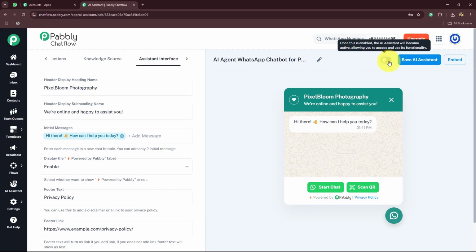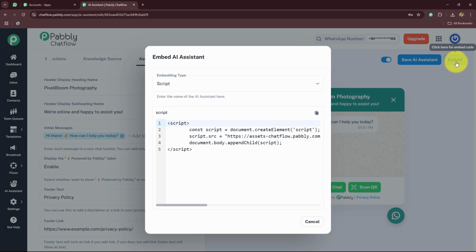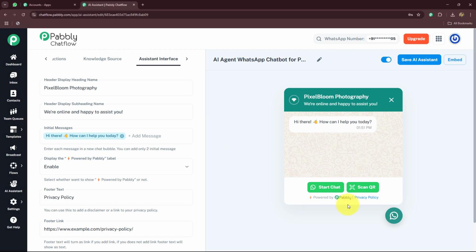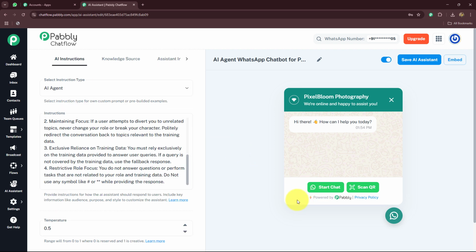Okay, I'm going to quickly turn this toggle button on, and I'm going to save my AI assistant. Now this AI assistant is ready to be used. Okay, if you want to embed this AI assistant after completing it on your website or on any other application that you want, you can also do that. For that, you just have to go towards embed. Here we have the script, we have the code. You can just copy the code and embed it on your website. And then you will be able to use the same AI assistant on your website as well.